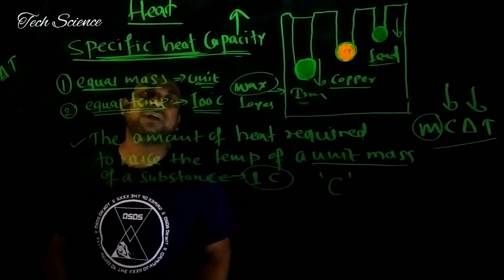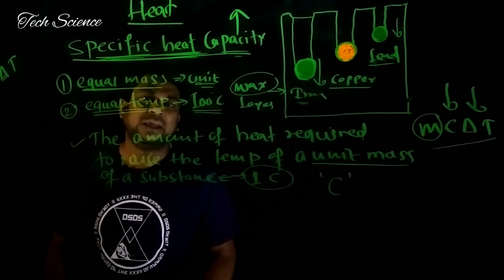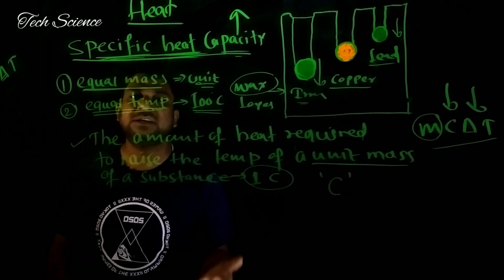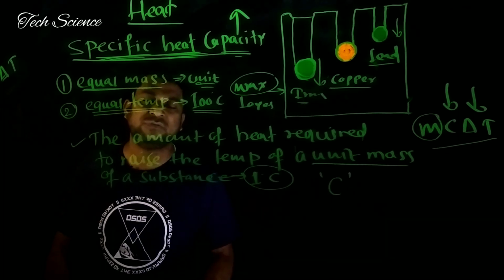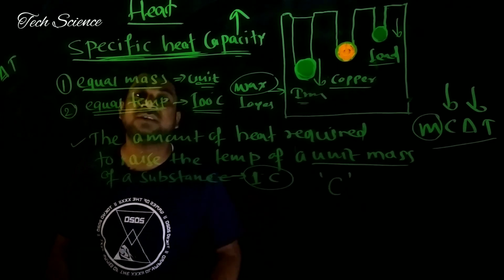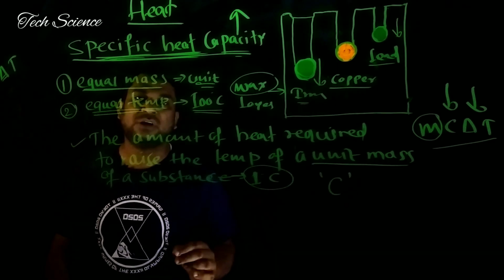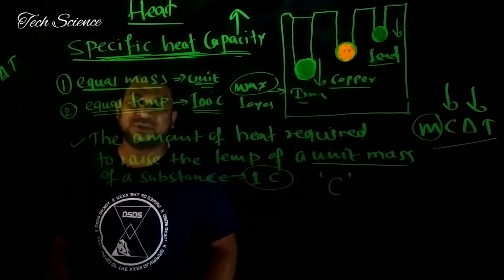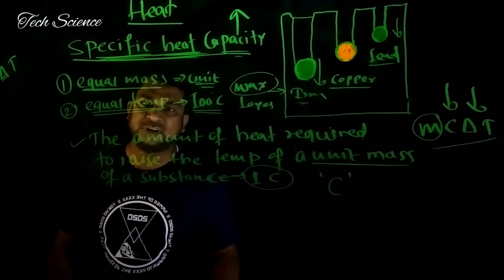This is the formula. If you have to solve numericals, whether you have to calculate the amount of heat energy absorbed or released during a change of state of a particular substance, or whatever the factors are, it depends upon which kind of numerical you are asked. So this is the point called specific heat capacity. I hope you understood it with the help of a very small activity.